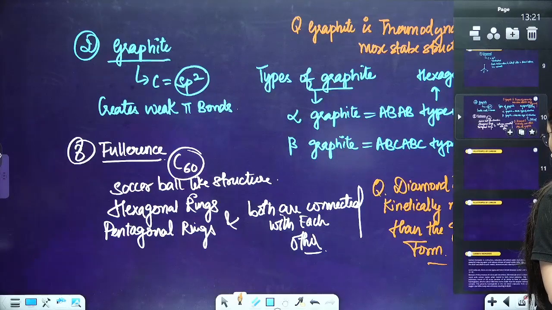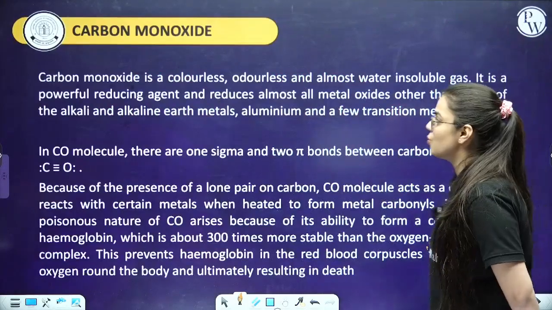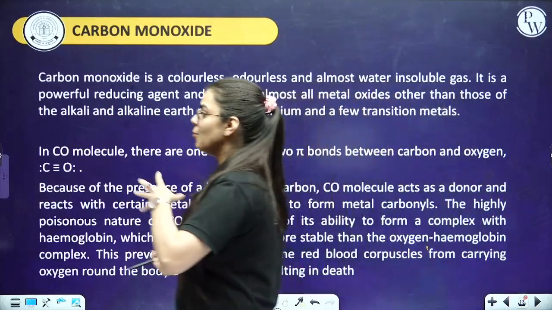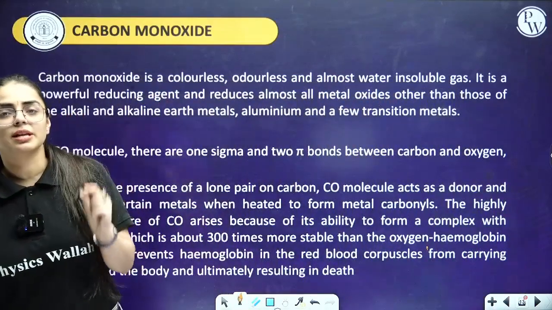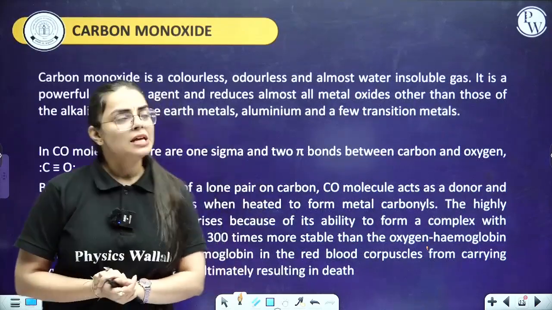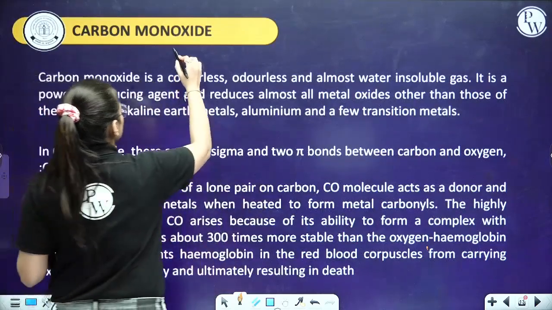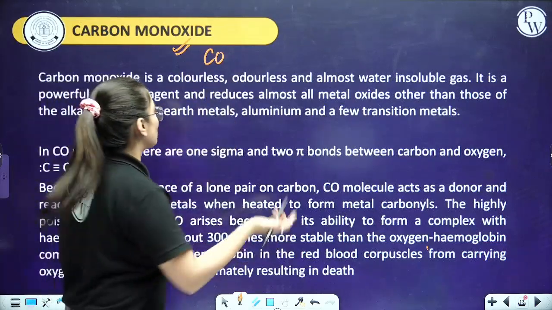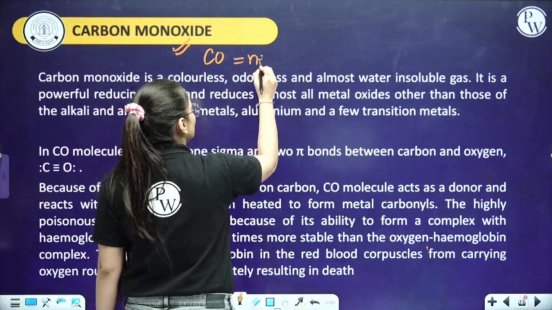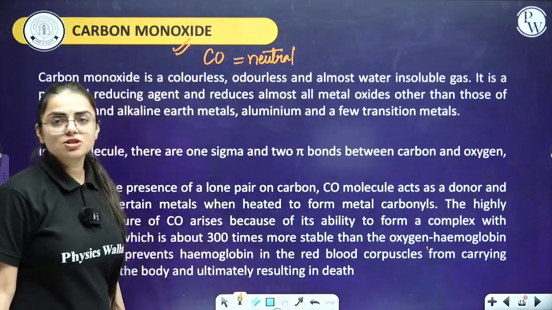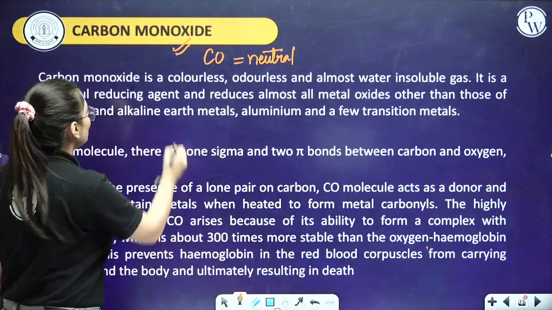Now students, we are going to start with the compounds related to carbon, that is carbon monoxide and carbon dioxide. Then we'll be moving on to the silicon parts: what is silicon, what are silicates, what is silicon dioxide, we'll be understanding about them. Starting with the very first, carbon monoxide. You very well know carbon monoxide is CO, which is neutral, which we have already studied.